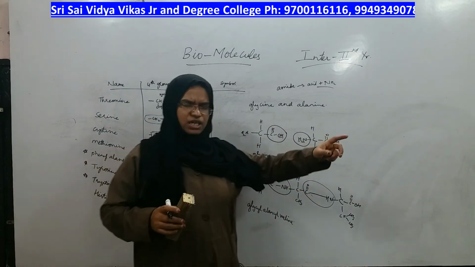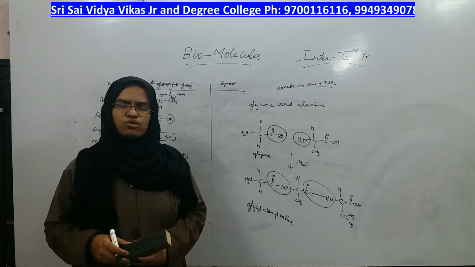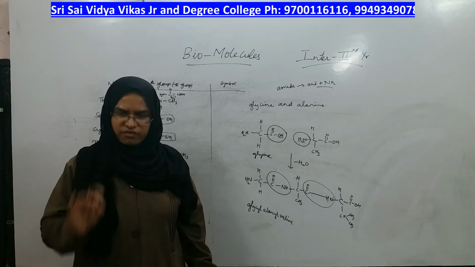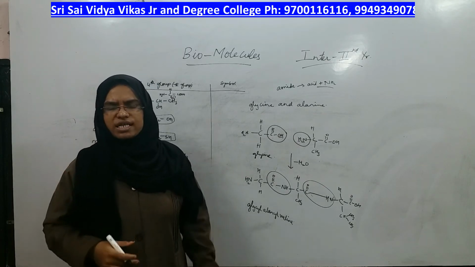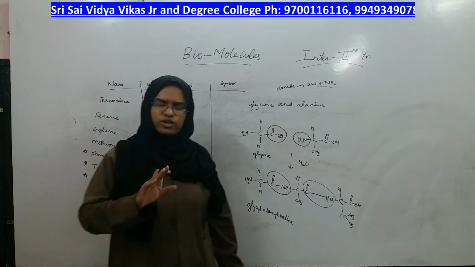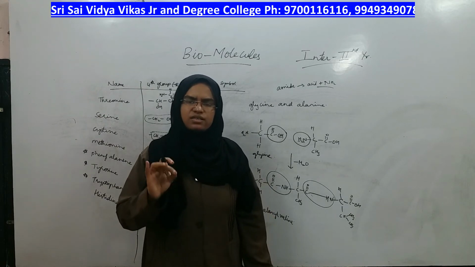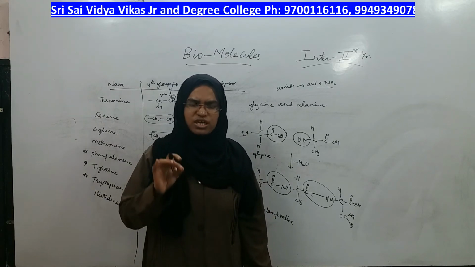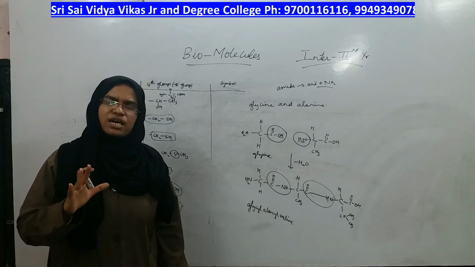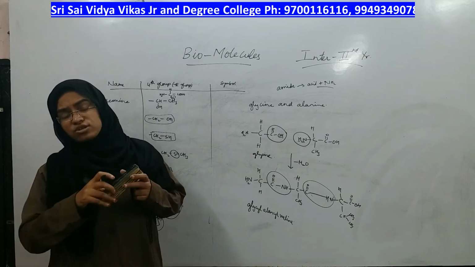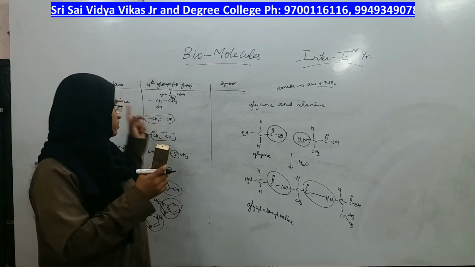The same will continue to give a long chain of polypeptide. If amino acids keep on coming until about 100, the chain is called a polypeptide. If you get more than 100 amino acids, the polypeptide chain is called a protein. So to make a protein, you need a minimum of how many amino acids? 100 amino acids. So what is the molecular weight of such a molecule? You can imagine how complex the structure of protein is.